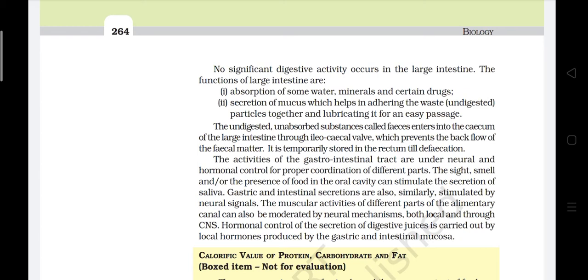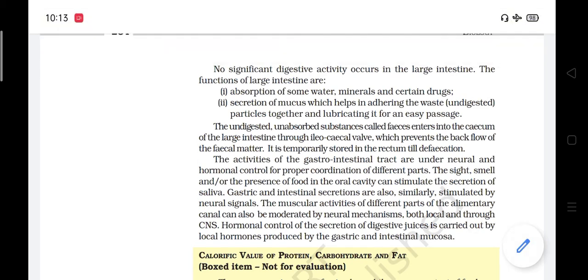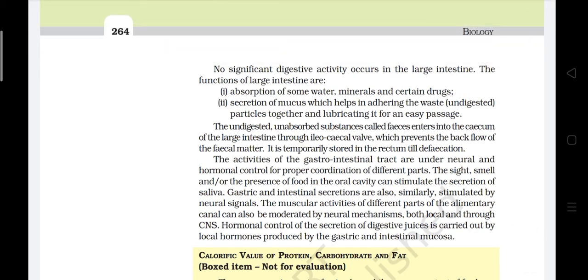The activities of the gastrointestinal tract are under neural and hormonal control for proper coordination of different parts. The sight, smell and or the presence of food in the oral cavity can stimulate the secretion of saliva. Gastric and intestinal secretions are also similarly stimulated by neural signals.